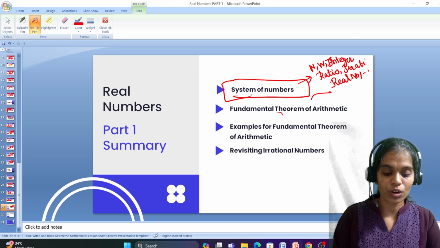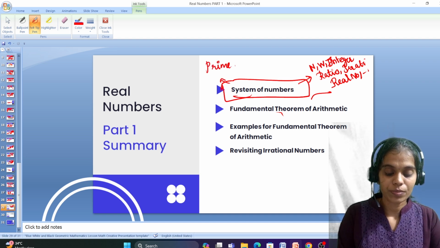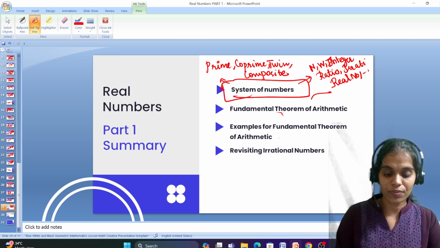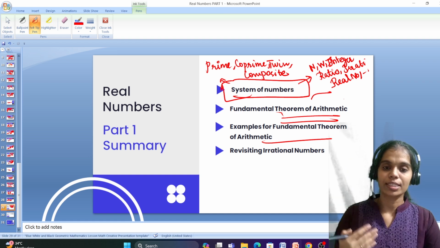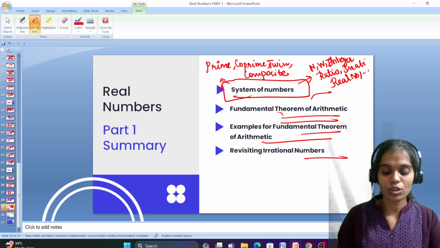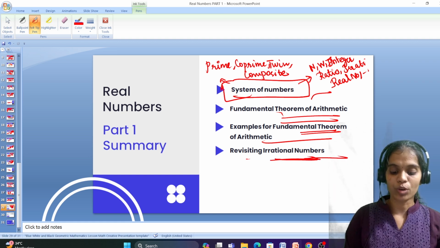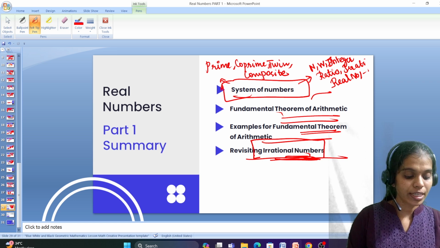Apart from this, we also discussed prime, co-prime, twin prime, composite numbers. Once we recall all this, only then can we be very clear with the fundamental theorem of arithmetics. Then we solved a few problems based on the fundamental theorem of arithmetics. Then we discussed a few properties of the sum, difference and the product of irrational numbers.